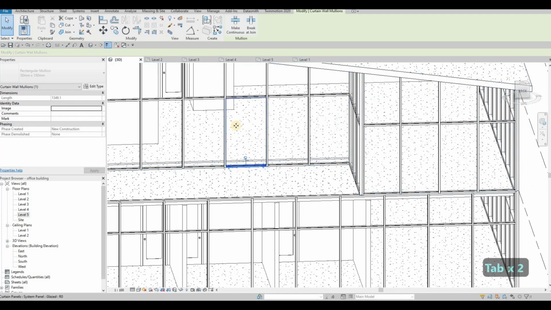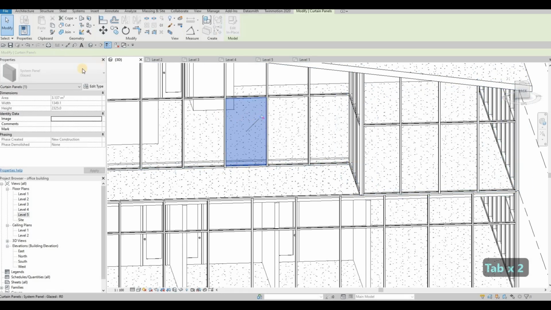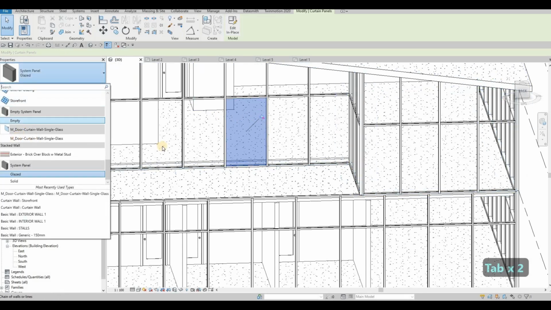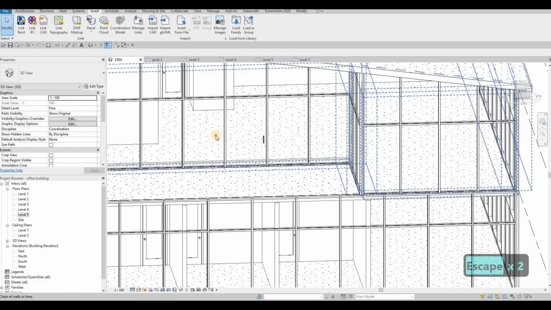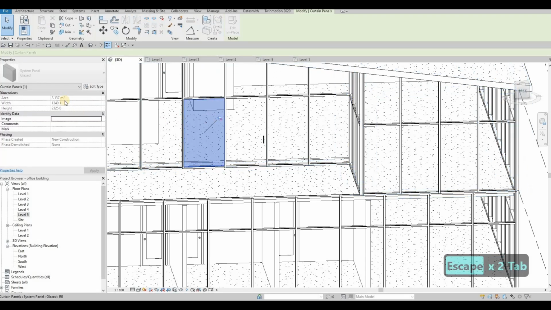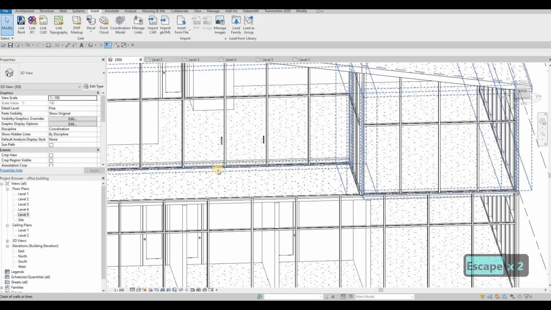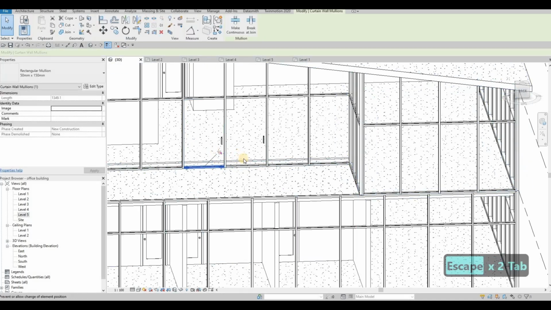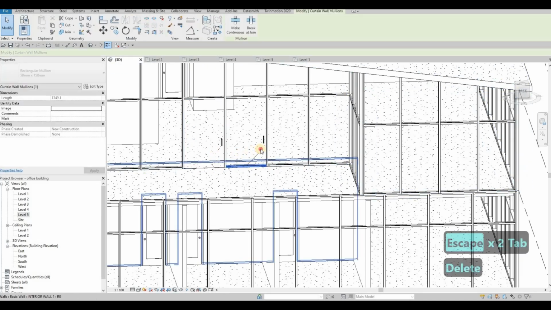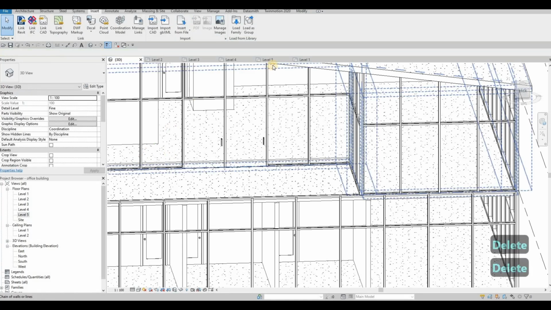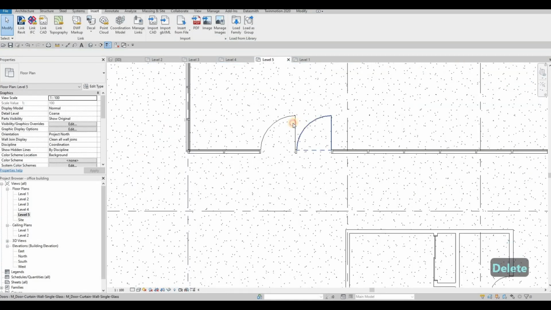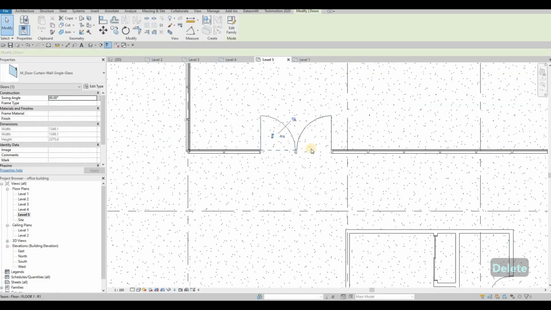So I'm gonna do this: unpin, go to drop down and then select that, and then go here, unpin, drop down, select this. Let's remove this one first because we're already here, and then go to level 5 again to switch the orientation.